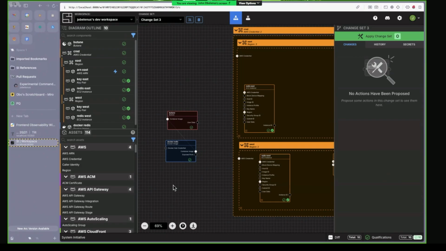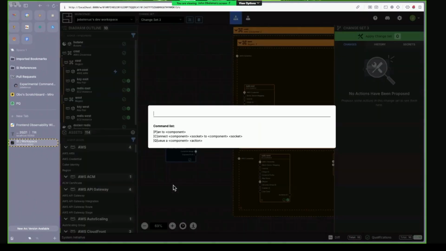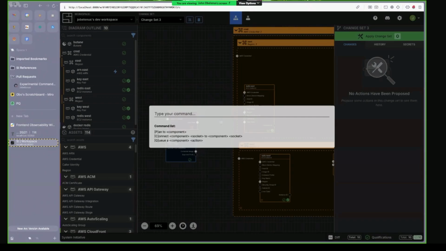So I've been working on something for all the keyboard warriors out there. You'll see I've got a butane on my diagram there and two instances. And if I wanted to connect them, I want to give folks a way to do that without a mouse. Command K. And so we got a command list there of things you can do. You can connect your butane, the socket to the box. Go.